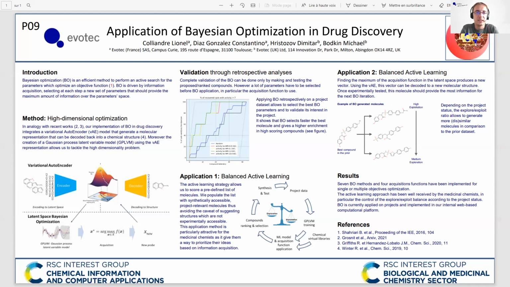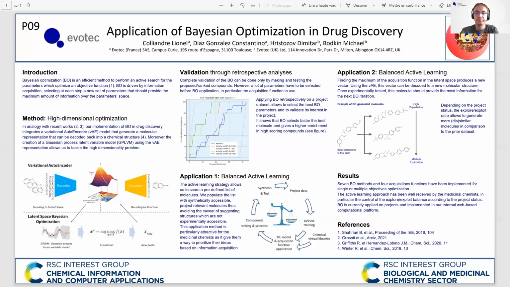The first application incorporates Bayesian optimization in an active learning loop. The second application uses Bayesian optimization to generate new molecular entities optimized towards the project objective. So, if you want to understand more about Bayesian optimization, please come visit my poster P09.